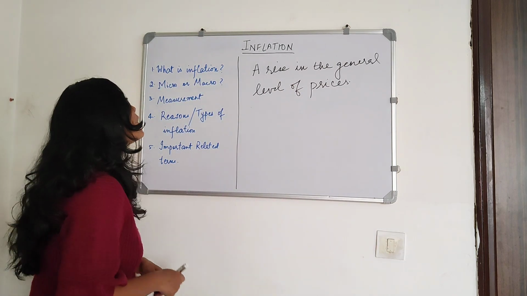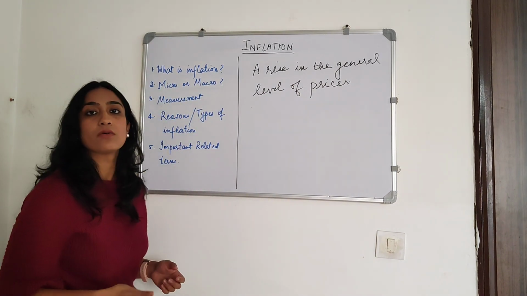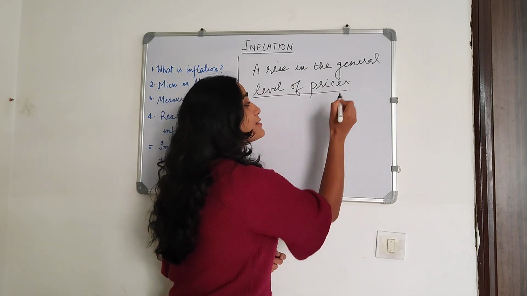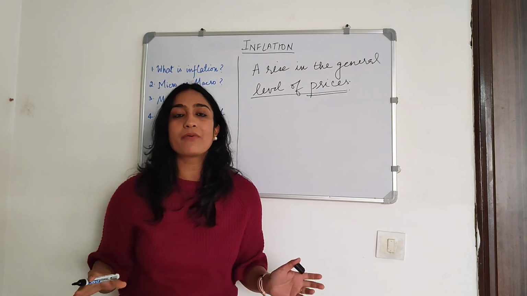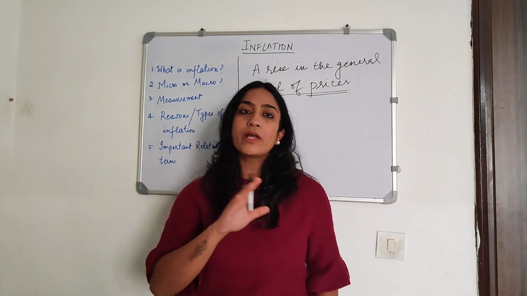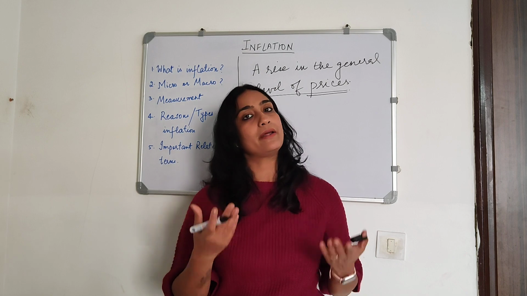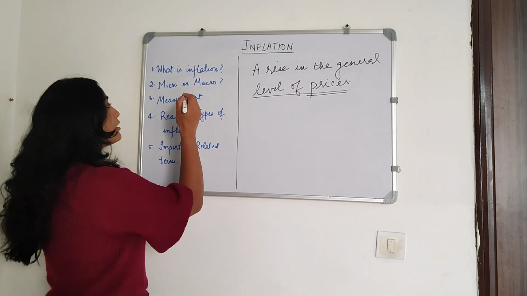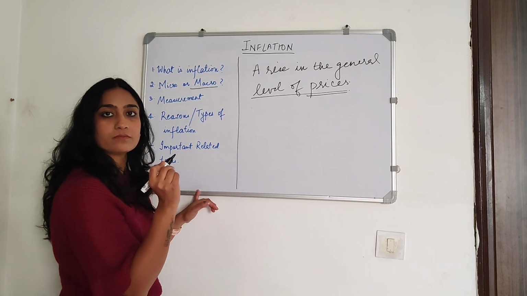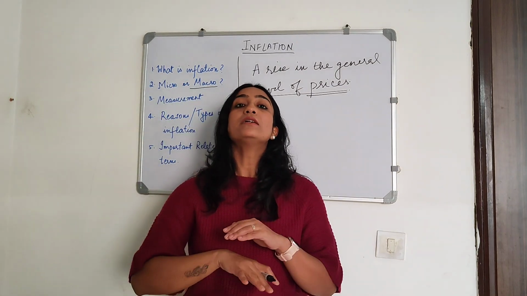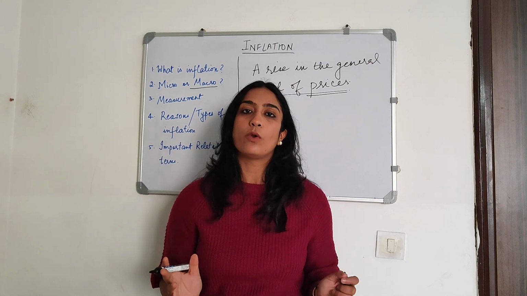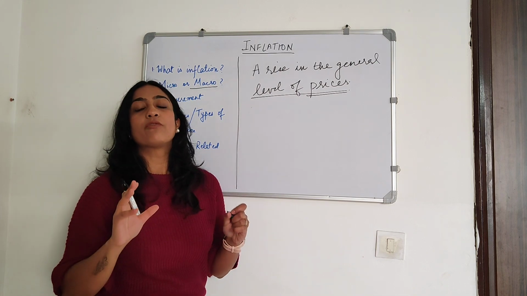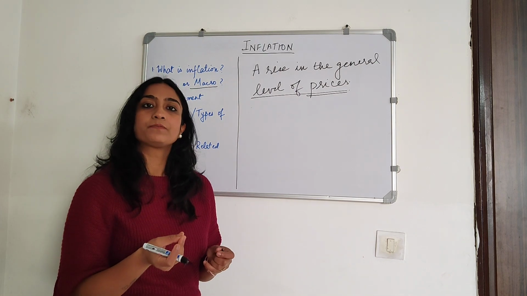So given this information, is it a micro or a macro concept? Now it's an easy one, right? We are talking about the level of prices, multiple prices, the general price level. That means we are not talking about a particular industry or a particular product, we are talking about the aggregate. And whenever it's aggregate, we know that it's a macro concept. It's a concept that talks about the general economy, the economy as a whole, not something that is looked upon from the point of view of an individual unit.